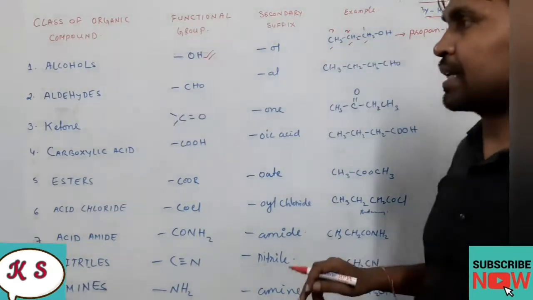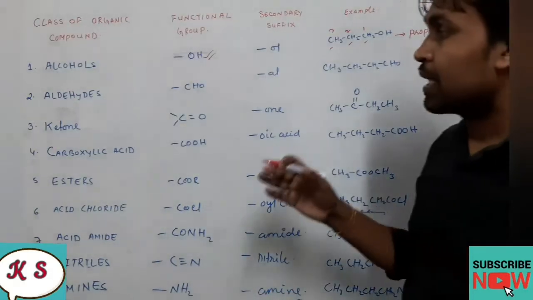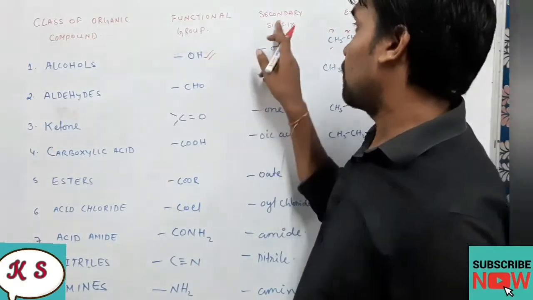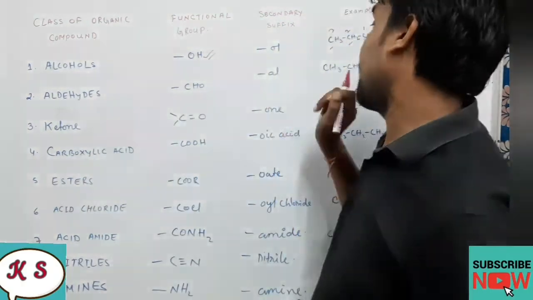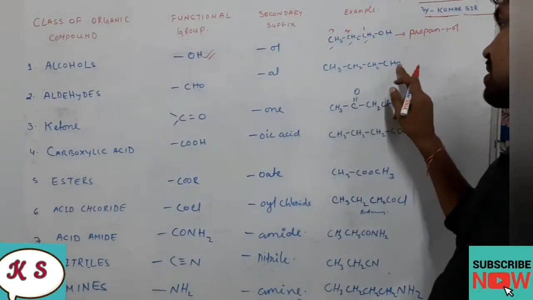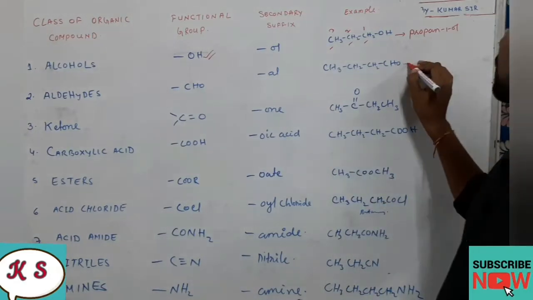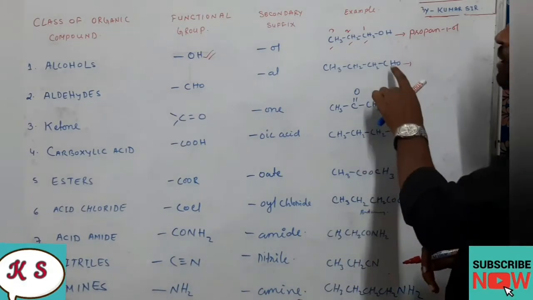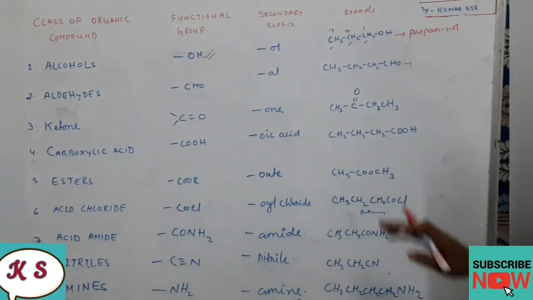Okay, now coming to the second class of organic compound, that is aldehyde. So in aldehyde, what is the functional group we have? CHO. And what will be the secondary suffix which we will be using at the end of the name? That is al. So one example is given, CH3, CH2, CH2, CHO. CHO is present as the functional group. So we'll start counting the number of carbons, and here this CHO carbon also we are going to count. Okay, don't leave it.